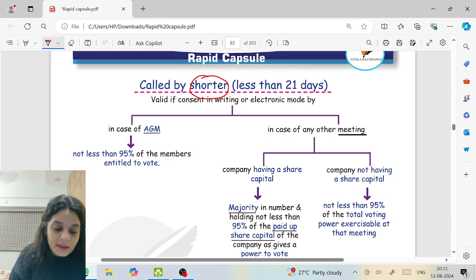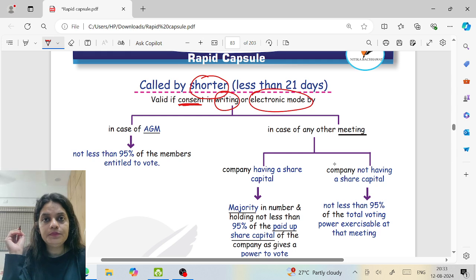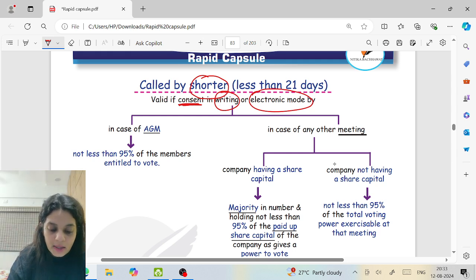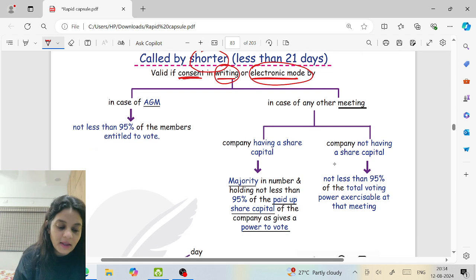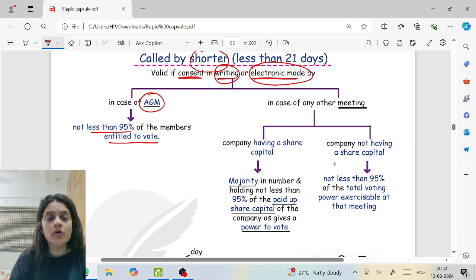If consent is taken, how will I take the consent? In writing or by electronic mode, I will take the consent. Who will give the consent? In case of AGM, 95% of the members entitled. Not every member can give the consent.